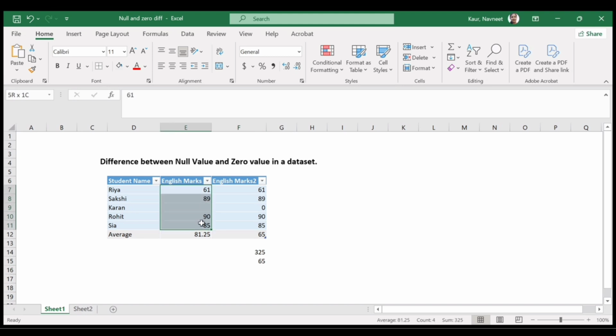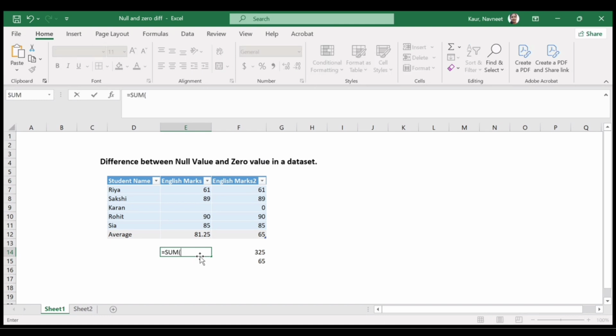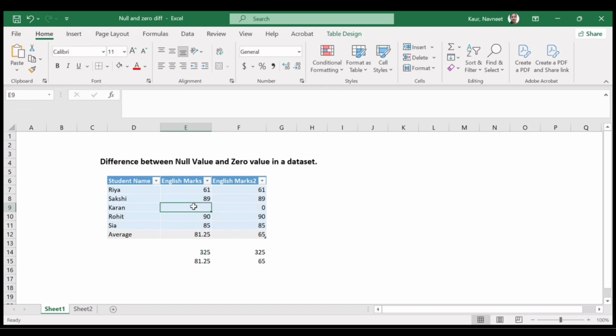But in the first case, we can see that we have marks for only 4 students. We don't have marks for Karan. If we again calculate, the sum will remain the same, right? Now if we divide this value by 4, we get 81.25, which means when the value is empty or missing, it is not counted.